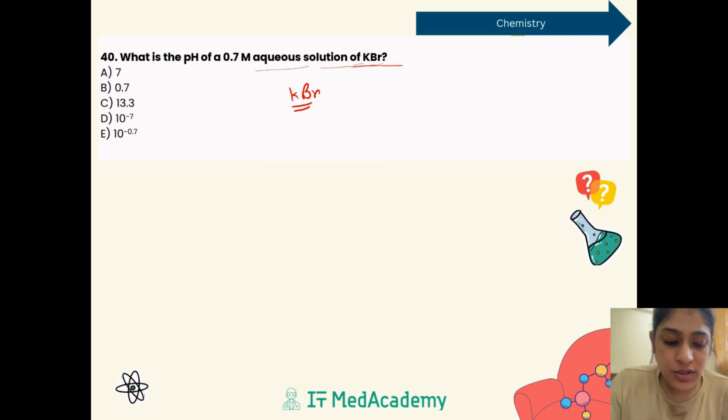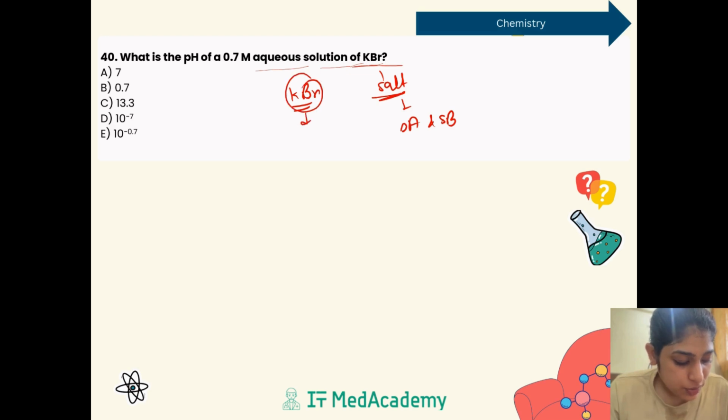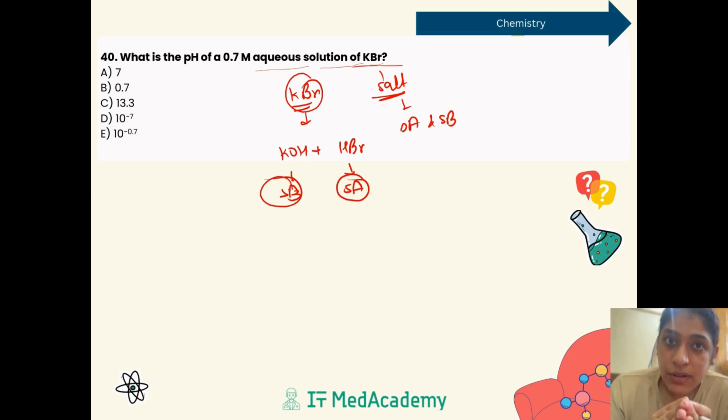Okay, so the next question is, what is the pH of a 0.7 molar aqueous solution of KBr? Now KBr is a salt. This is a salt which is obtained from a strong acid and a strong base. How come? This is a salt formed from KOH plus HBr. This is a strong base and this is a strong acid. And we know that whenever a strong acid and a strong base react, it will give a neutral pH, and neutral pH is considered to be 7.